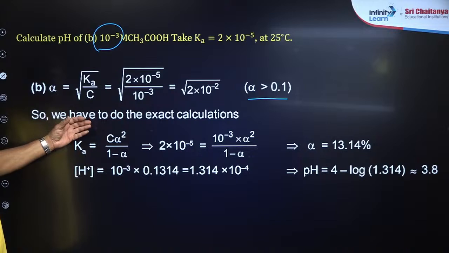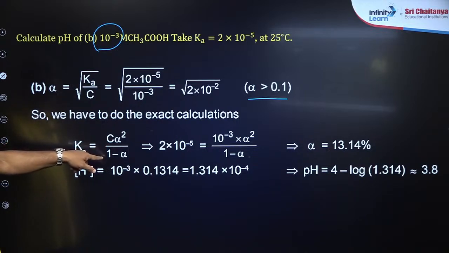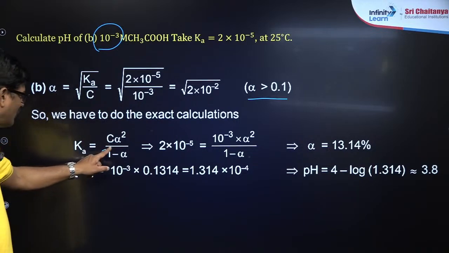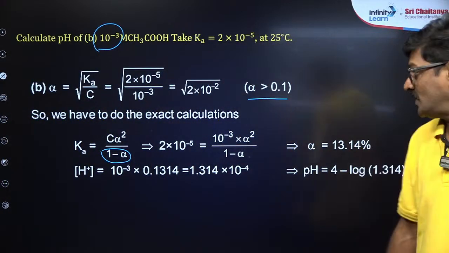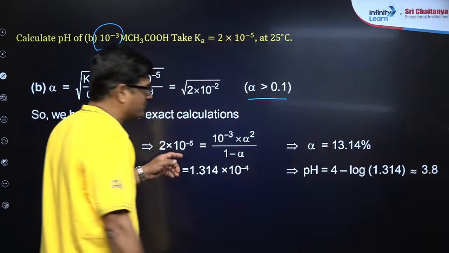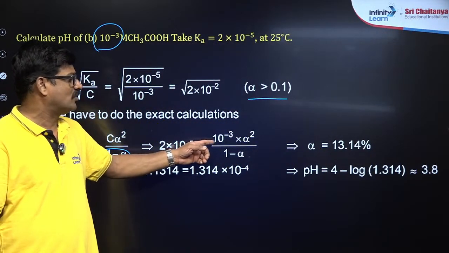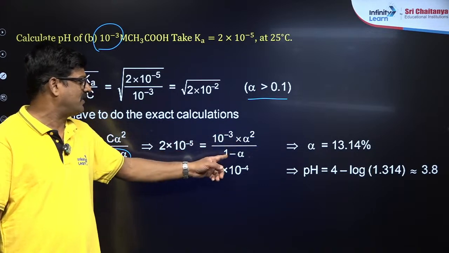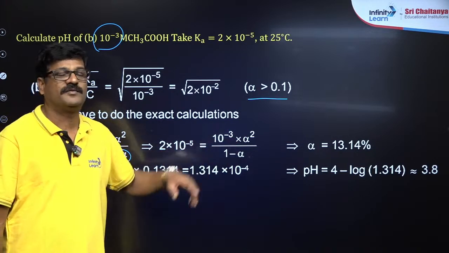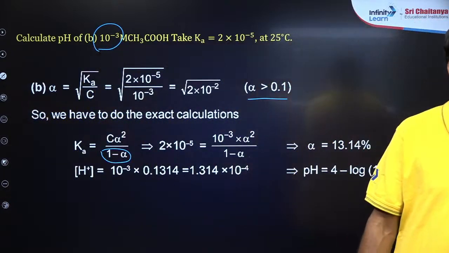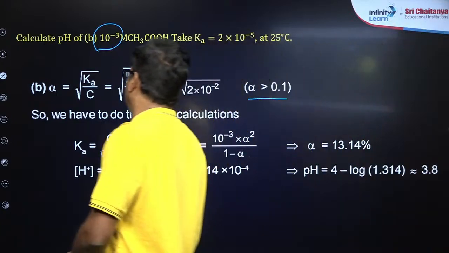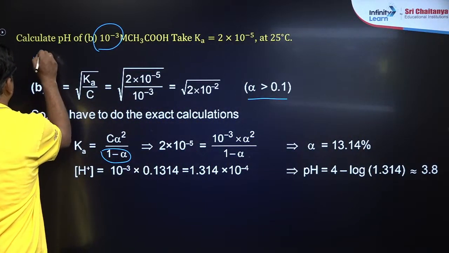Now we have to do the exact calculation. You have to do the exact calculation. तभी आपको Ka is equal to C alpha square by 1 minus alpha, ये वाला नेग्लेक्ट करना मामूली है, you have to take. If that is the case, 2.5 into 10⁻⁵ is equal to 10⁻³ into alpha square by 1 minus alpha. On doing so, alpha is equal to 13.14%. H⁺ is equal to C alpha, बेटा H⁺ is equal to C alpha होगा.